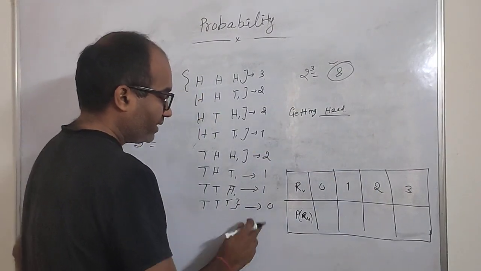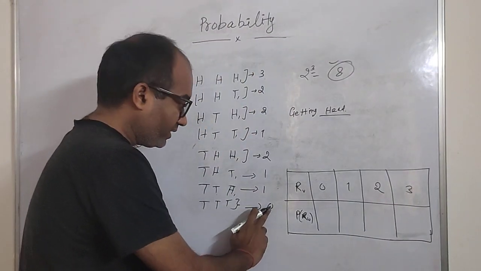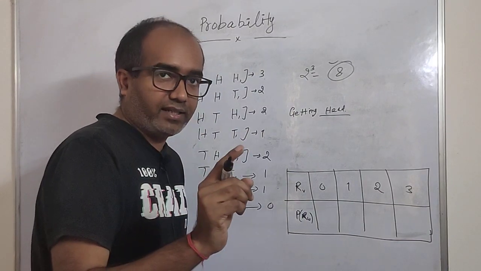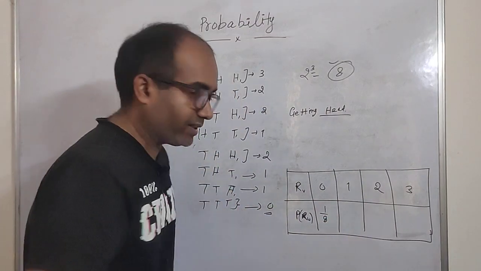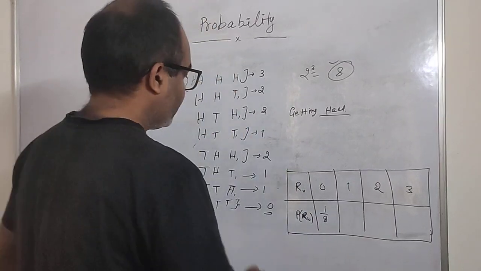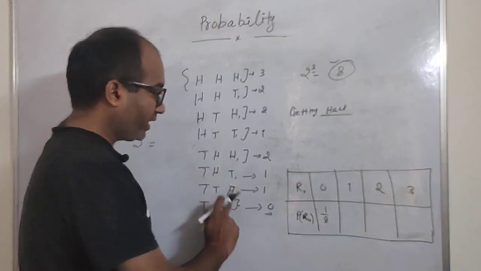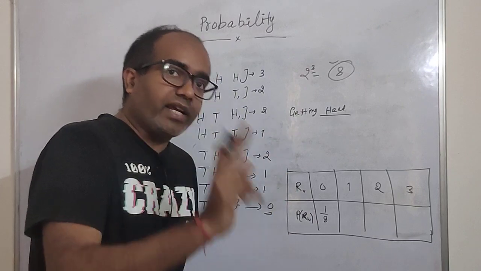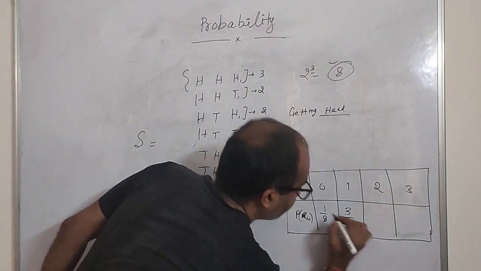And the possibility that you don't get any head is 1 time only. So the probability will be 1 by 8 because we have got 0 only once. Similarly, if someone asks the probability of getting 1 head, what is the number of 1s? We have got 1, 2, and 3. We have got 1 head 3 times. So if someone says I can get 1 head, what is the probability in this experiment? Then it will become 3 by 8. Getting my point?